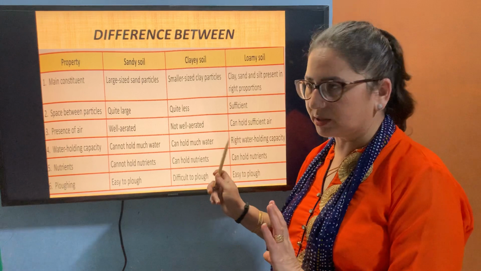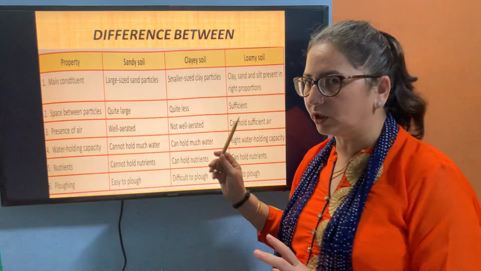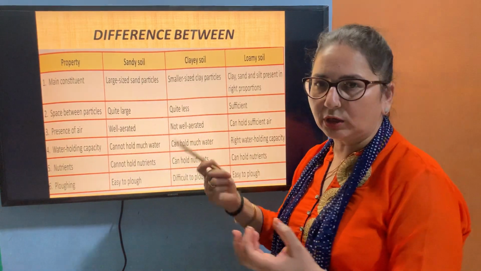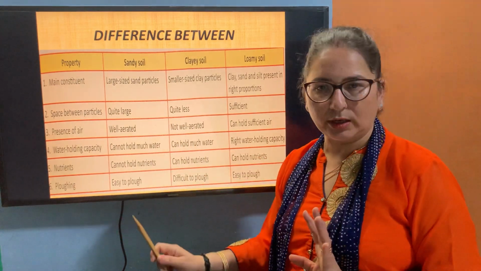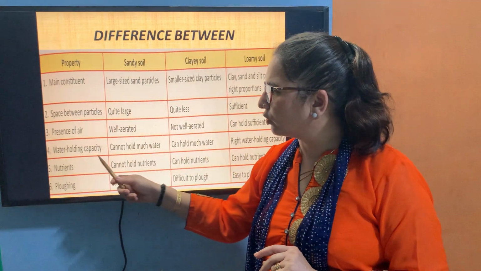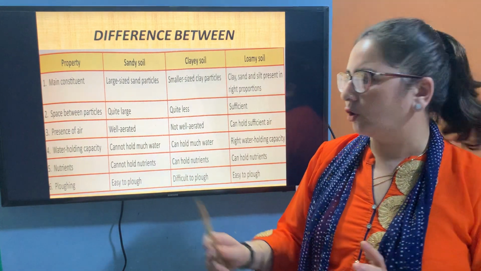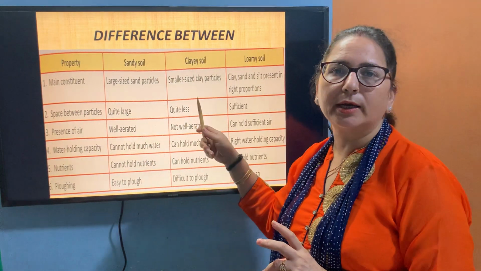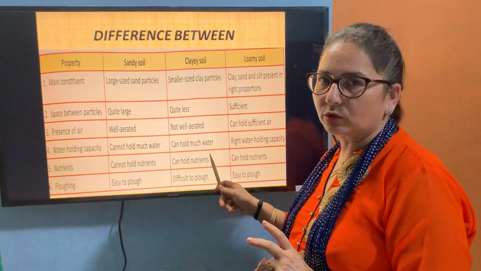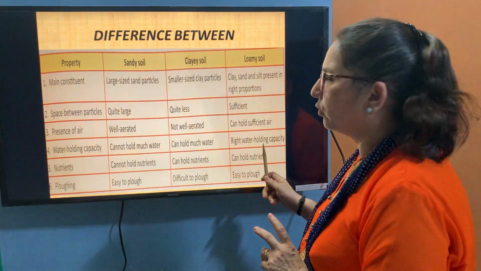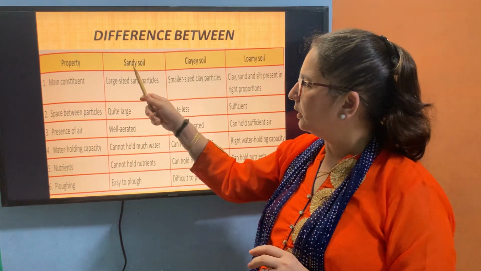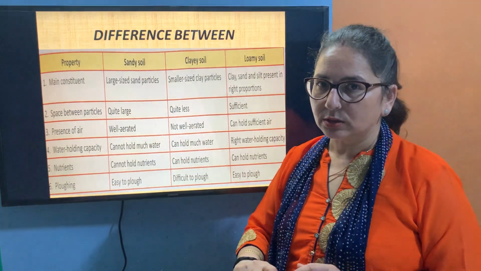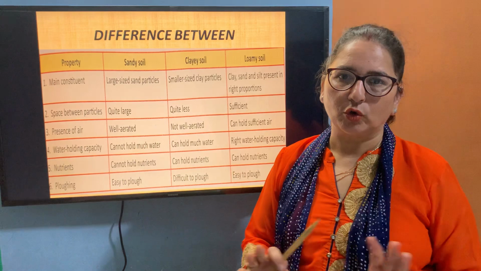इसमें मैक्सिमम एयर आ सकती है, जितनी जरूरत है लोमी सॉइल में उतनी ही एयर होगी, clay में होगी ही नहीं, वेल एरिएटेड नहीं है ये. In case of sandy soil, it is well aerated. Now I will talk about water holding capacity. Sand cannot hold much water, whereas clay soil holds much water, and loamy soil can hold the right amount of water. Then if we talk about nutrients, sandy soil cannot hold nutrients.